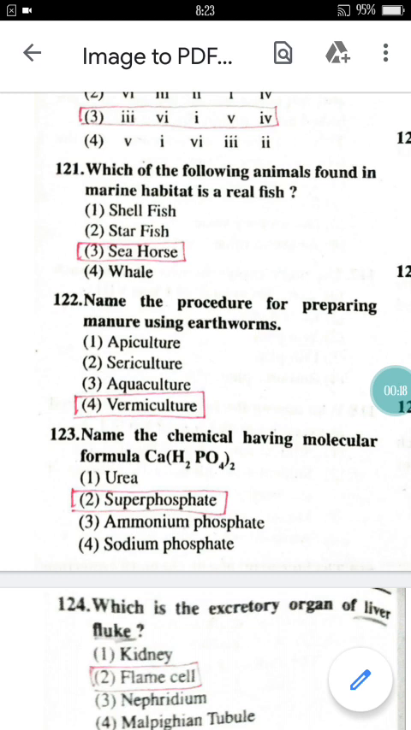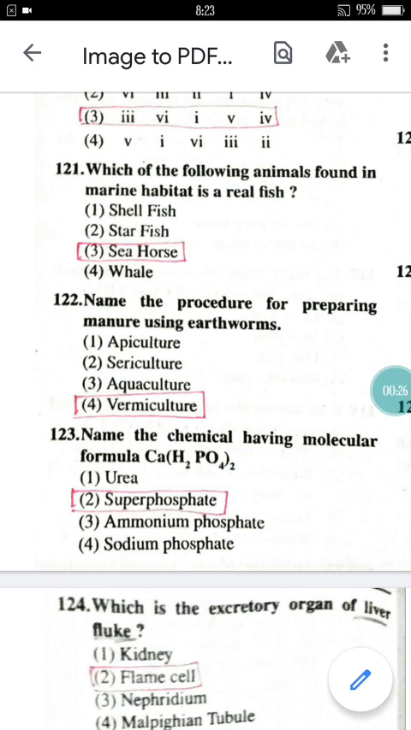Dear friends, as you know, earlier we have discussed the 2014 paper plus the 2015 paper, in which we saw English plus maths plus child development and pedagogy. Now it's time for the science paper. Let's see the science questions and discuss the answers here.